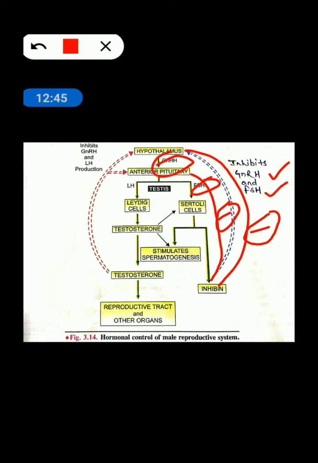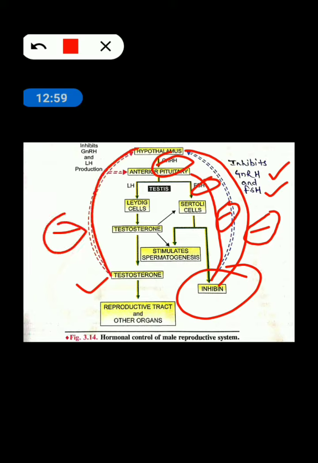So if there is no more secretion of GnRH and FSH, what will happen? The secretion of inhibin will get stopped, okay. Simultaneously, testosterone also has a negative control. It also acts on the hypothalamus and anterior pituitary and inhibits the secretion of GnRH as well as the LH production.